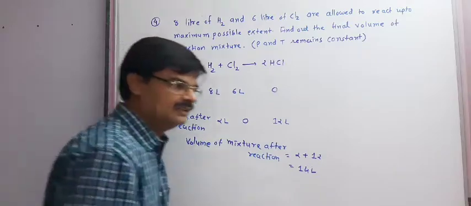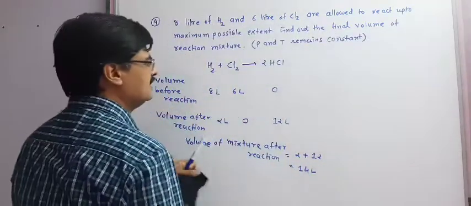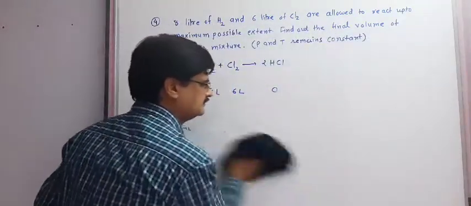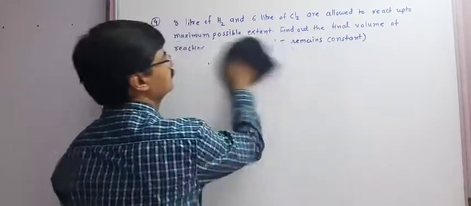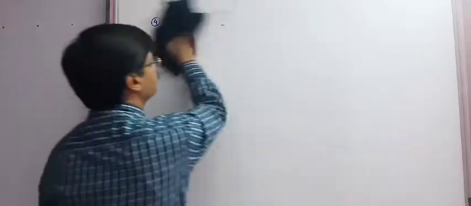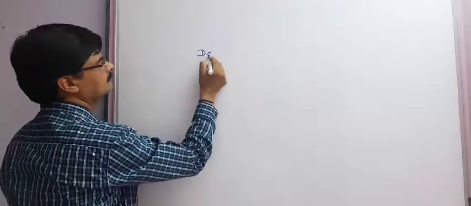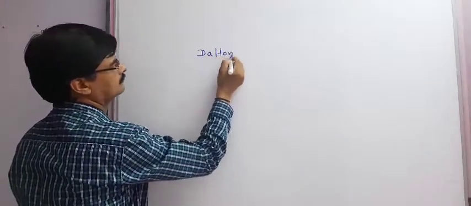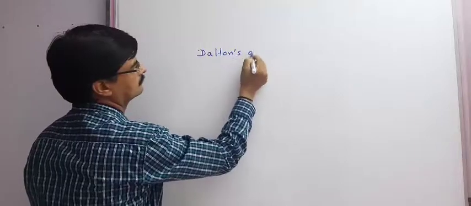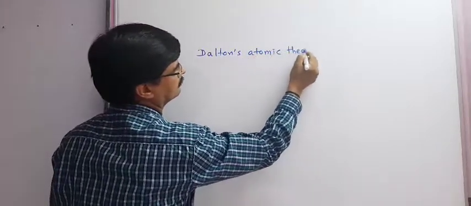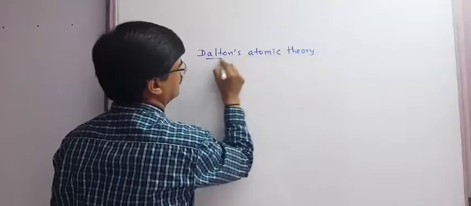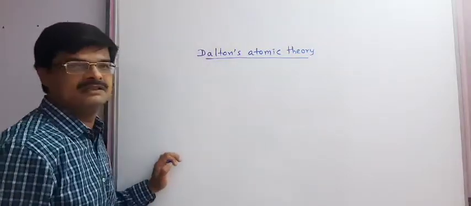Now we will study Dalton's atomic theory.